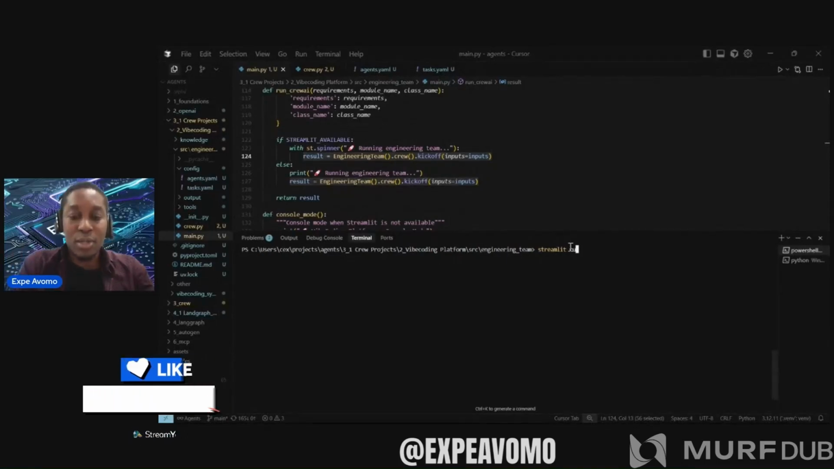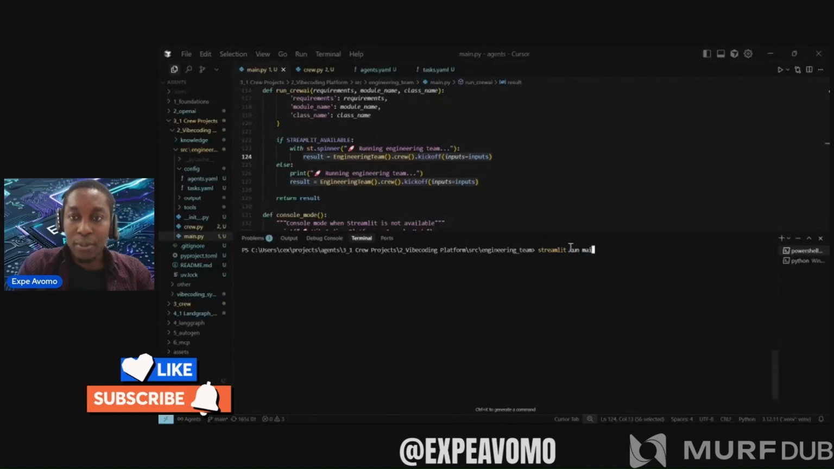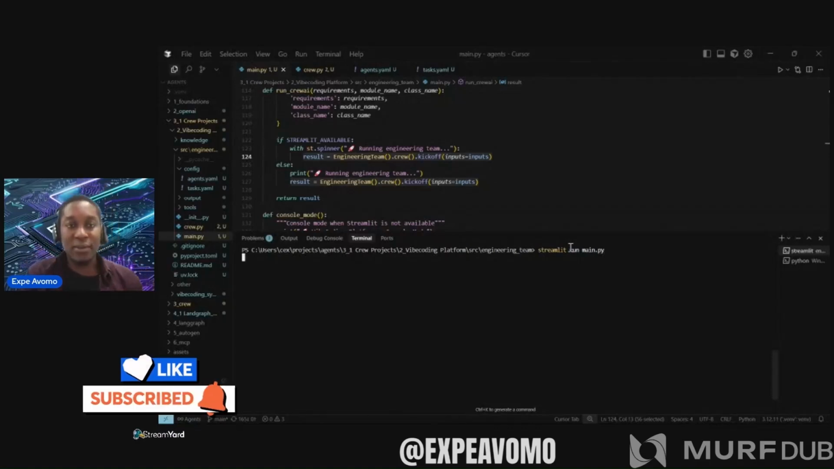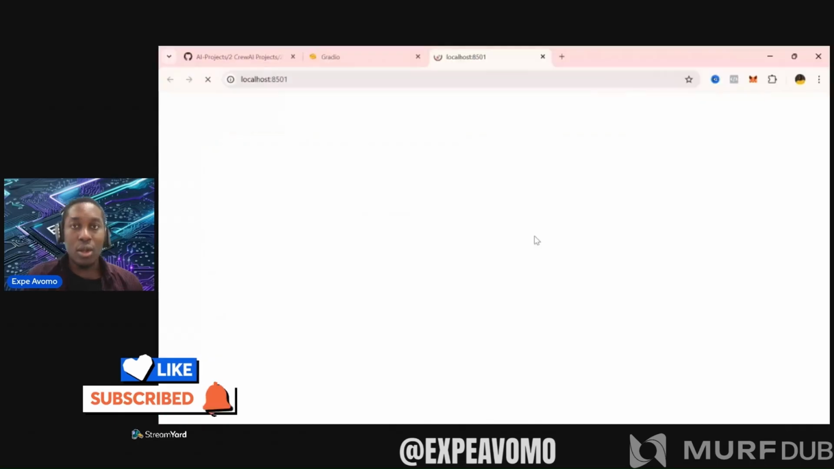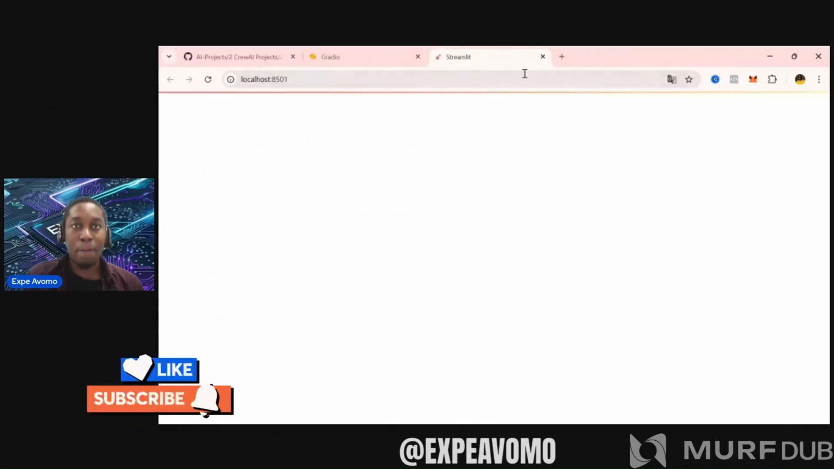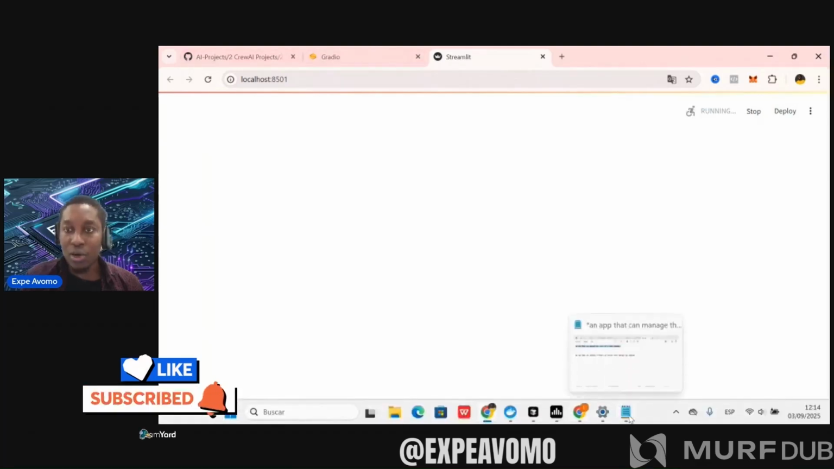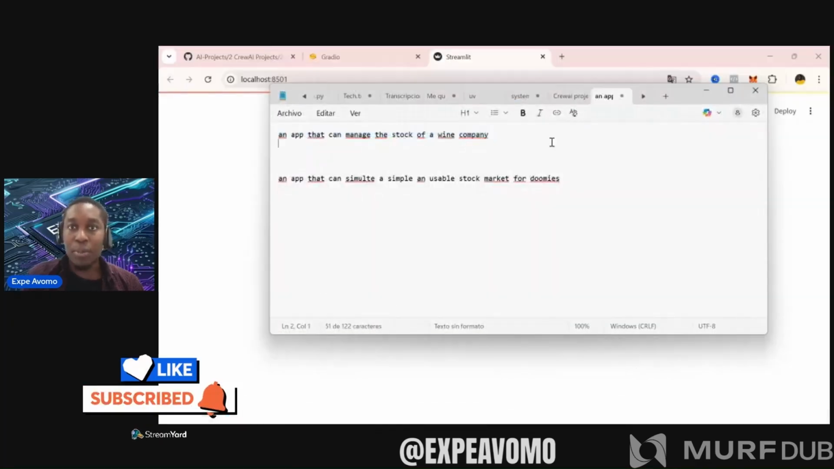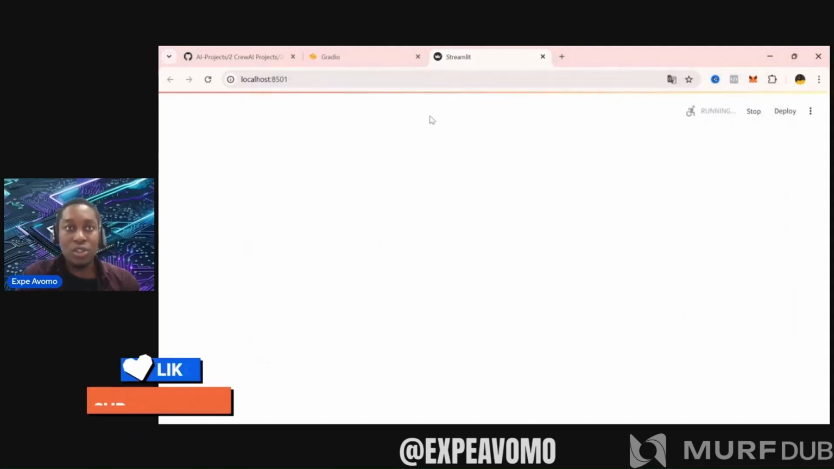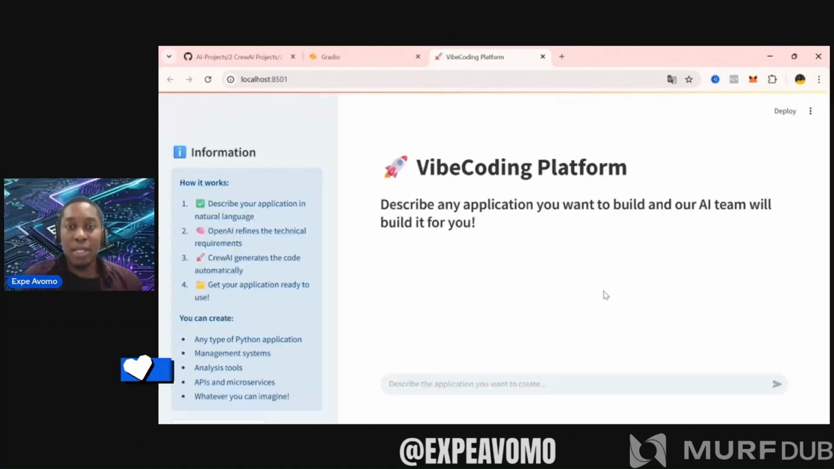Well, now Streamlit run main.py. And let's wait for it to activate. It will take a little while, but it's activating here. Perfect. Good. It will take a while to run. Meanwhile, I'm copying an application I want to create here. We're creating an inventory management application for a wine shop, for example. I'm going to copy it. I already had it here. And let's see. This is still running.